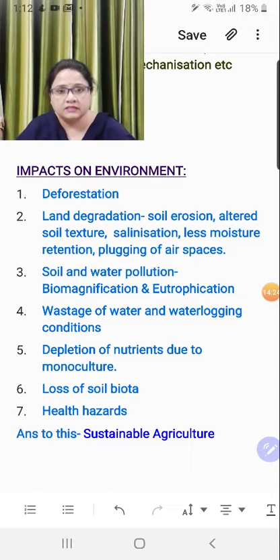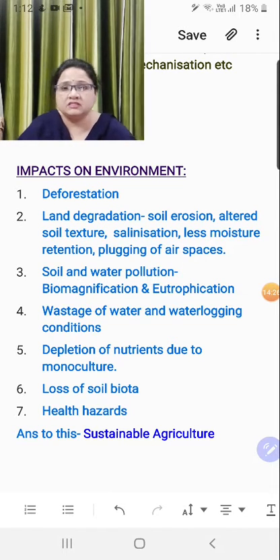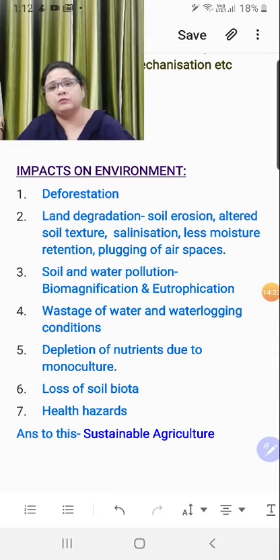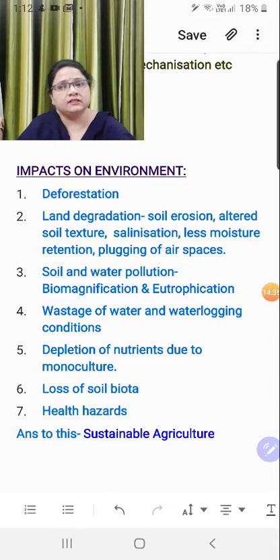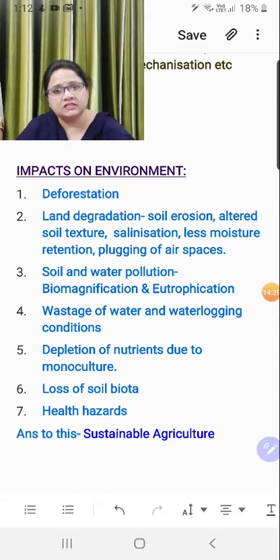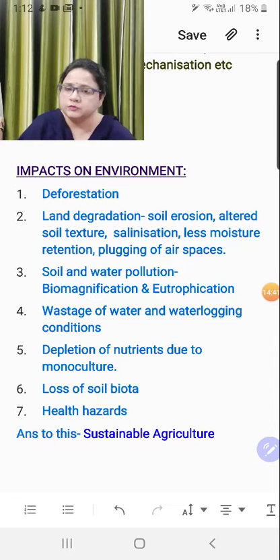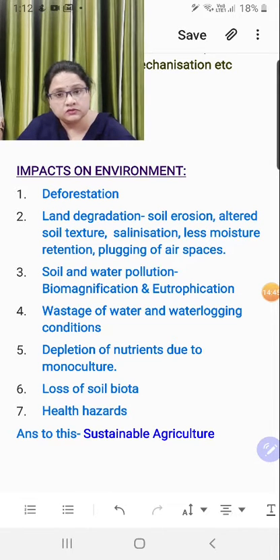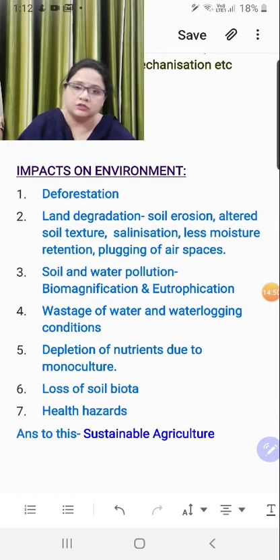So in that case, these toxic chemicals, since they stay in the soil only, they are absorbed by the plants, and from plants they go to the herbivores, from herbivores they go to the carnivores, and in that case there is an accumulation of toxic chemicals inside the living organism's body. This is known as biomagnification. Increase in the concentration of toxic substances along the various levels of food chain.